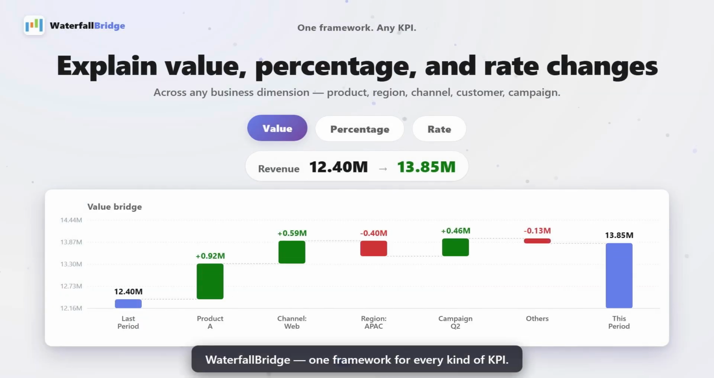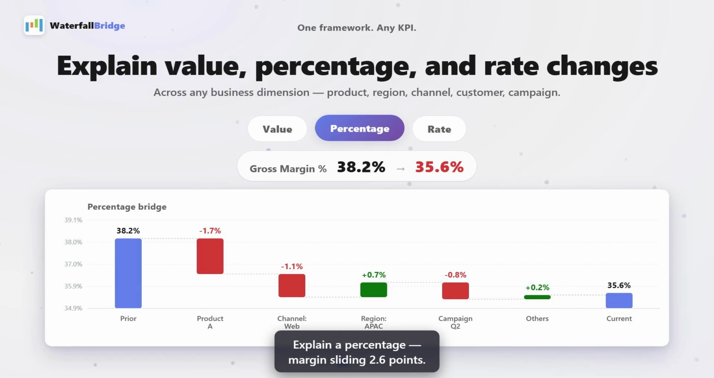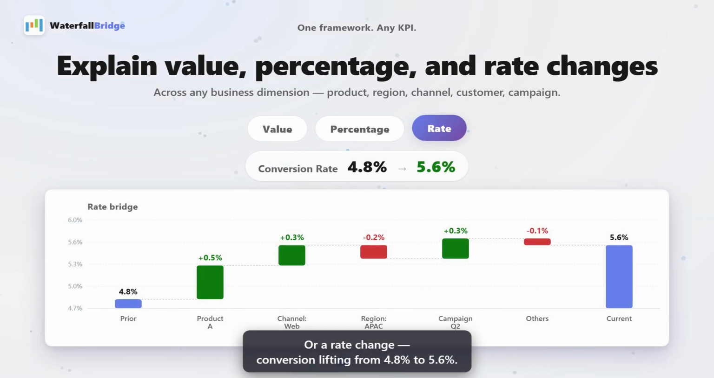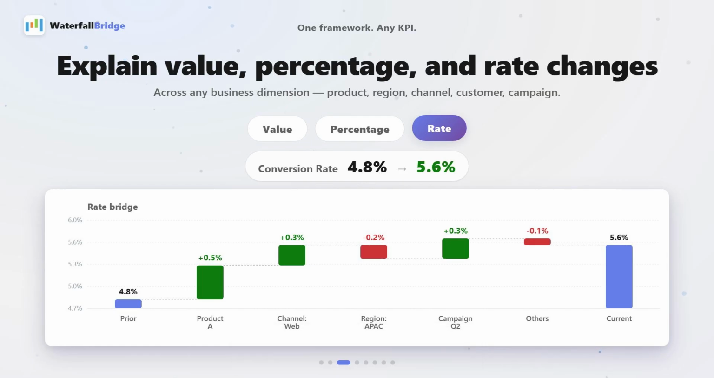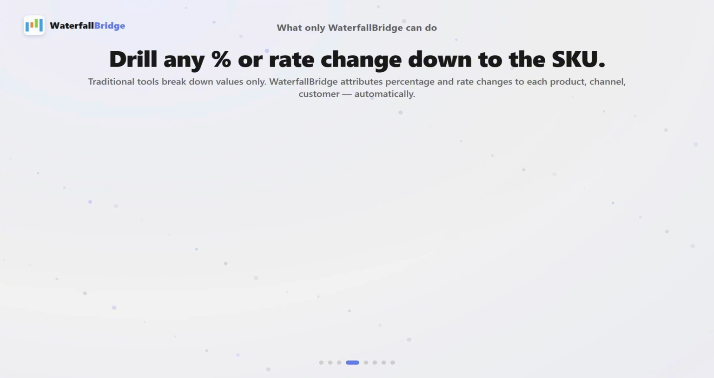WaterfallBridge, one framework for every kind of KPI. Track a value change such as increase in revenue. Explain a percentage, margin sliding 2.6 points. Or a rate change, conversion lifting from 4.8% to 5.6%. Same framework, reconciled to the last decimal.